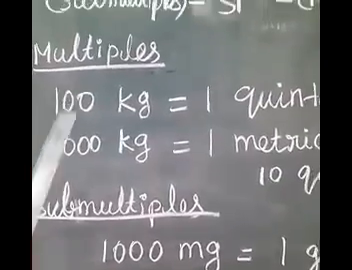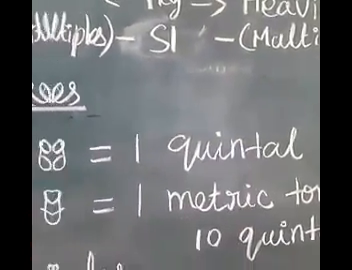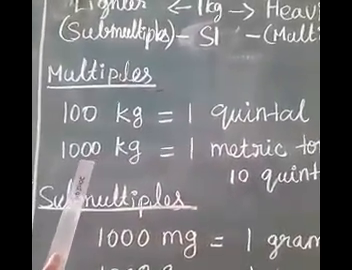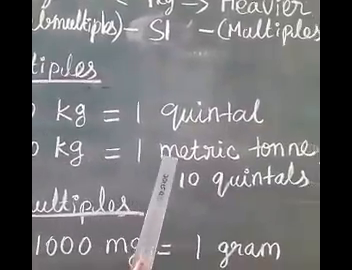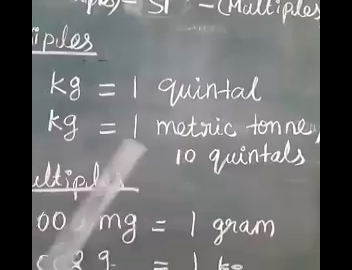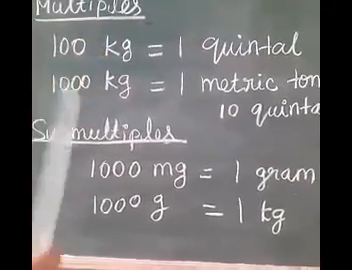For example, 100 kilogram is equal to 1 quintal. 1000 kilogram is equal to 1 metric ton or 10 quintals. Next, submultiples, that is, less than 1 kilogram.